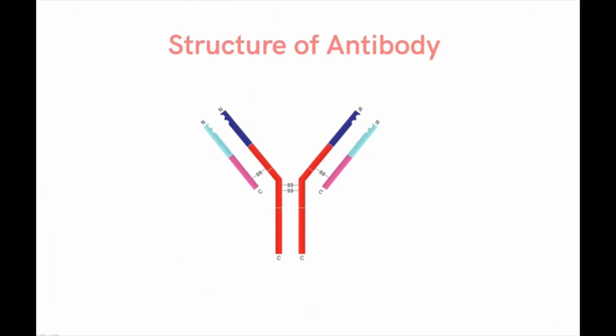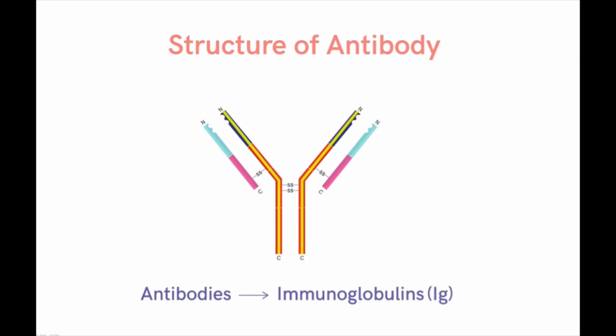The answer lies in the structure of the particular antibody. Antibodies, also known as immunoglobulins, are denoted with the abbreviation Ig. They are Y-shaped protein molecules which are made up of different peptide chains. Here we have a complete representative structure of a typical antibody.